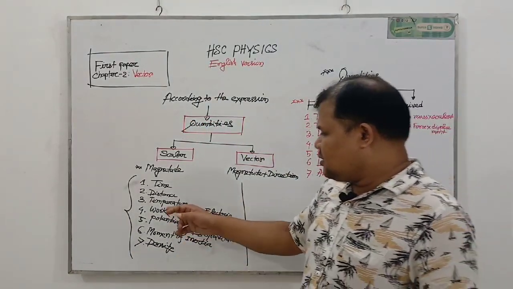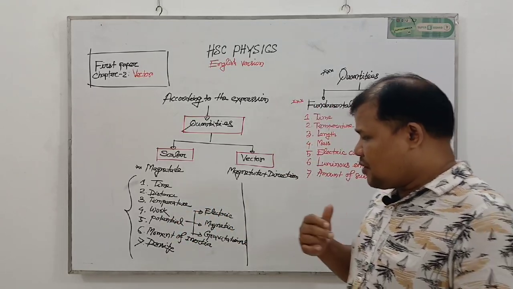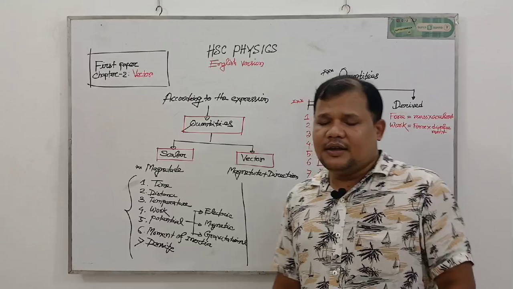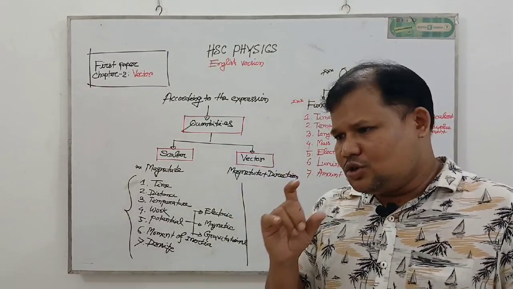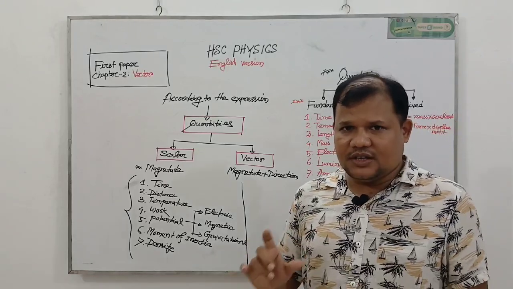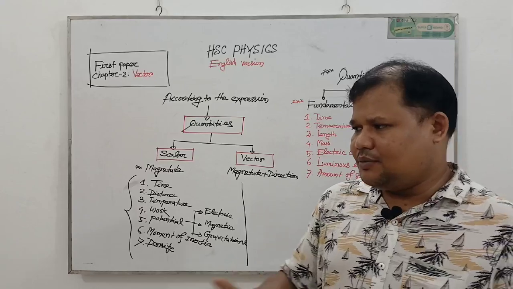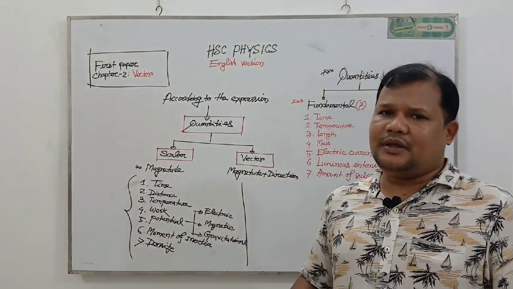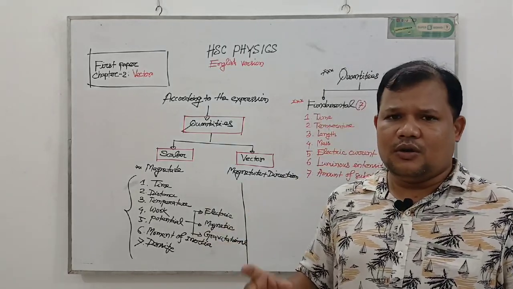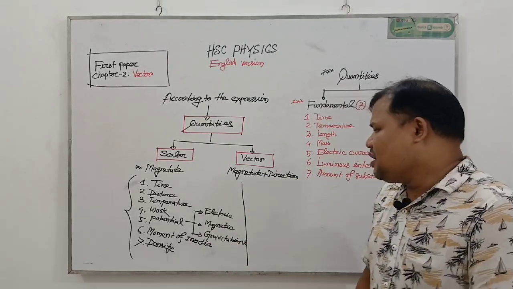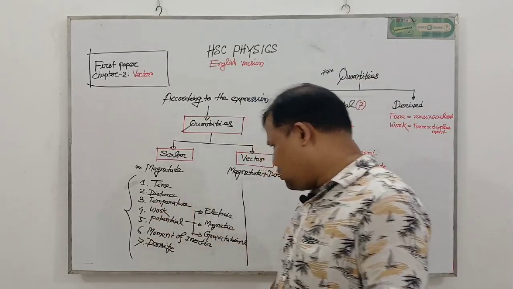Now work, in the same way, work also is a scalar quantity. Now my question to you, why is work a scalar quantity? Because if a person or any kind of electric engine performs 20 joule of work, 20 joule is the magnitude, so we clearly understand. Suppose there are two men, one man performs 100 joule of work, another man performs 200 joule of work, so we can clearly understand which person did more work. Okay, my dear student, because of that reason, with the help of the magnitude, work can be described fully and perfectly.